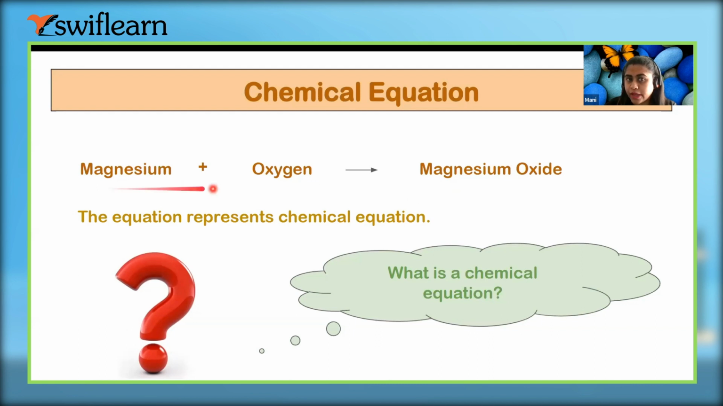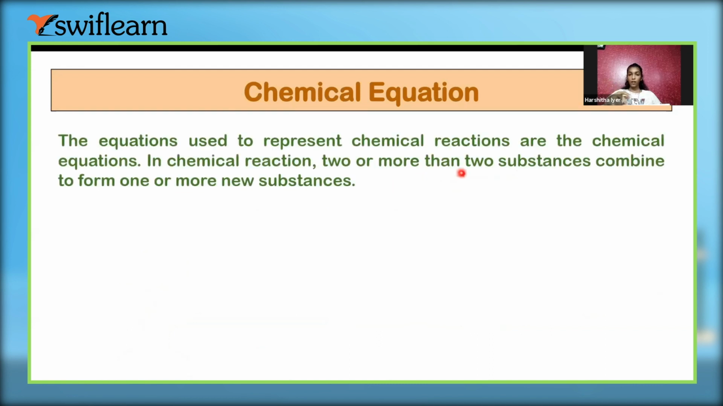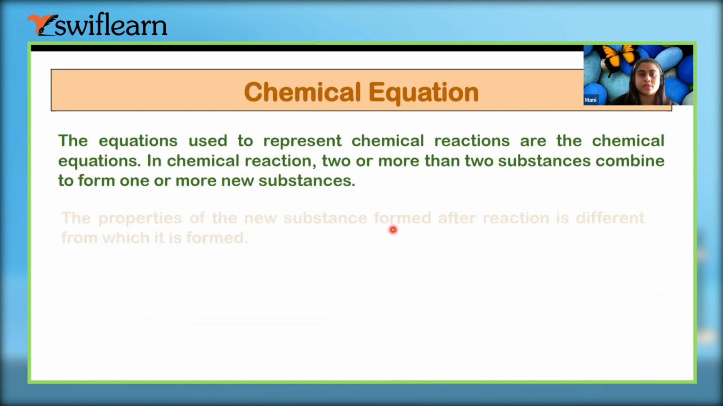It is a kind of chemical reaction or chemical change, we can say. So these reactions are the chemical equations. In a chemical reaction, two or more substances combine to form one or more new substances. अब क्या होता है chemical reactions में that two or more than two substances combine together to form a new substance or more new substances, right?